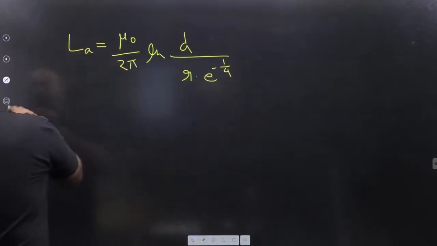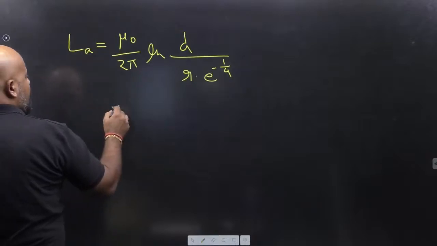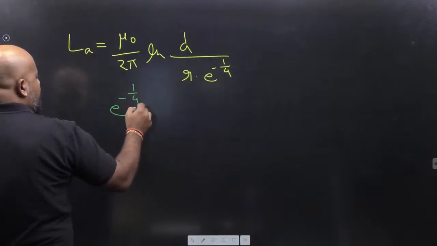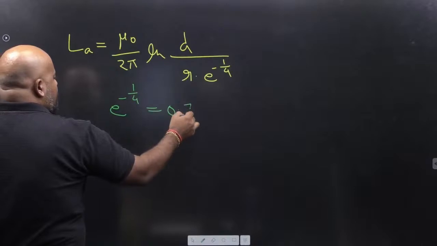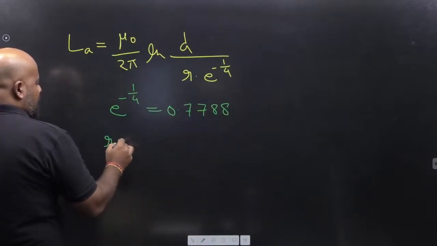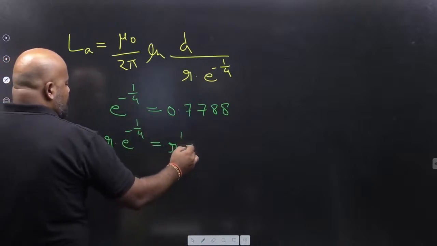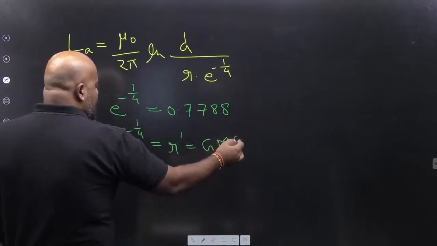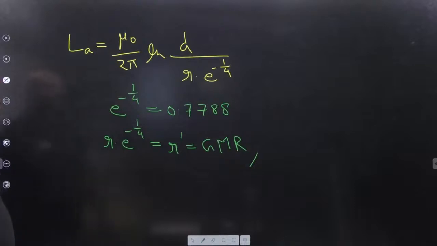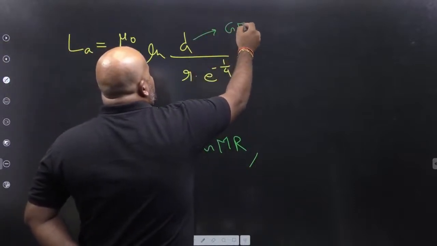And e raised to the power minus 1 by 4 is nothing but 0.7788. And this r into e raised to the power minus 1 by 4 we are defining as r dash. This is nothing but geometric mean radius. I hope it is clear. And this d represents GMD.